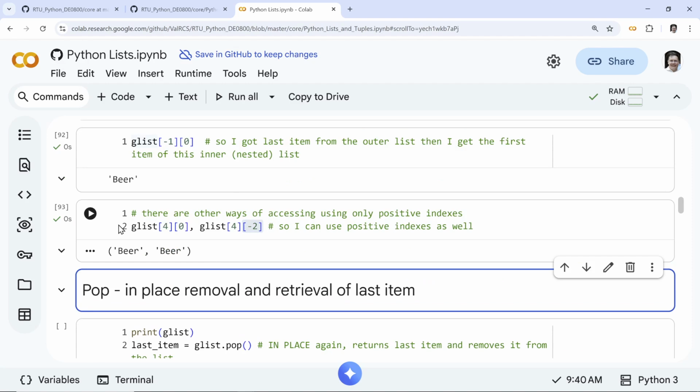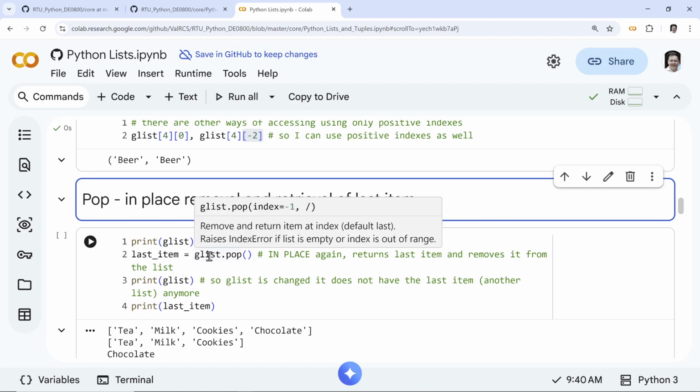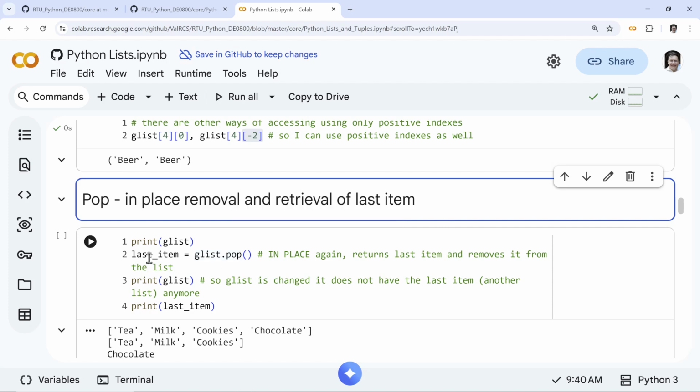Now we come to pop. Pop is something that destroys in place. So pop removes and returns the last item. So you can assign it.